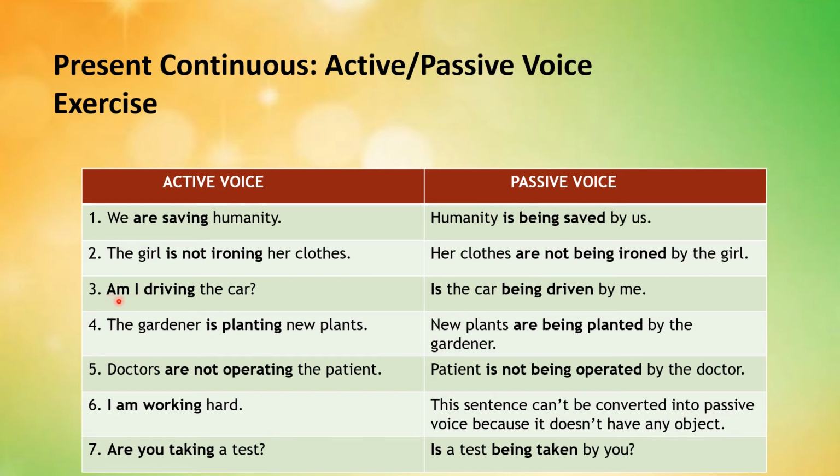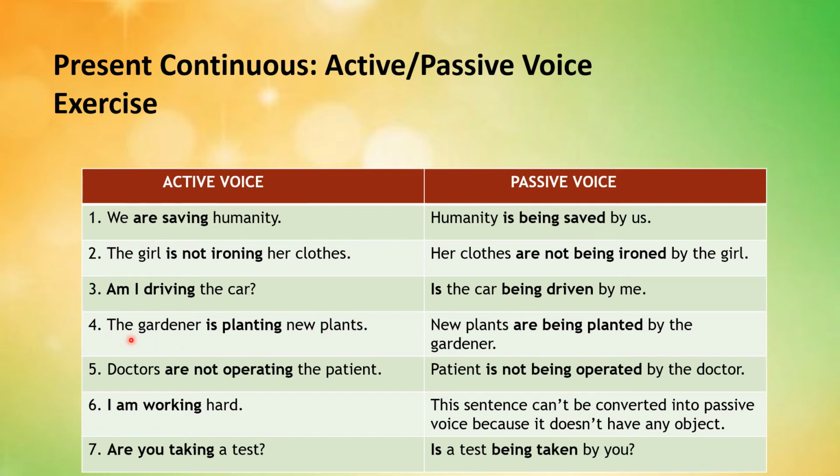Number 3, am I driving a car? Now this is the interrogative sentence. So the car is the object here. You will take it out in the start of the sentence, and the car is singular subject. That is why you will use is with it. In the given sentence, you have am as the auxiliary verb. But in case you took out the car as the subject, you will use is with it. So you will say, is the car being driven by me?